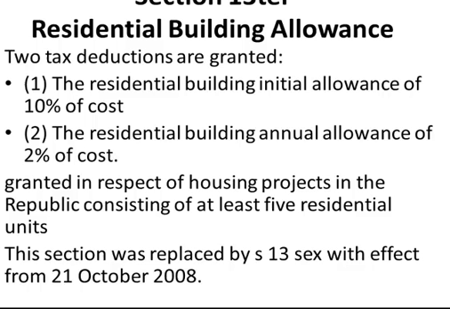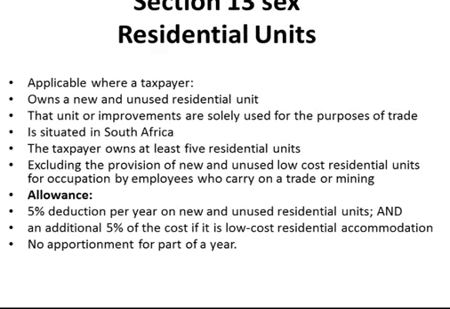Section 13 ter is residential building allowance. An initial allowance of 10%, annual allowance of 2%, which was replaced by section 13 sex on the 21st of October 2008, which reads that it has to be a new and unused residential unit solely for the purposes of trade in South Africa, at least 5 residential units.